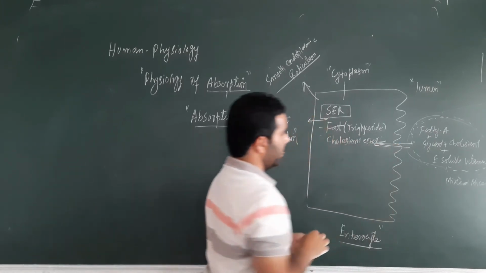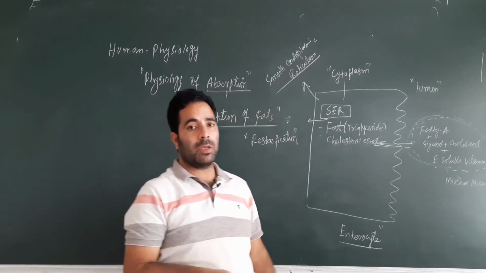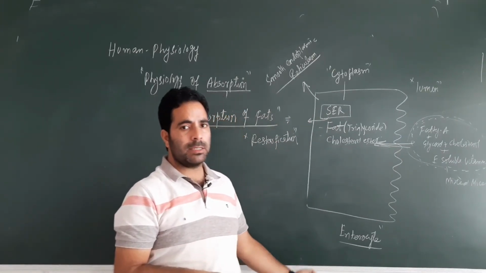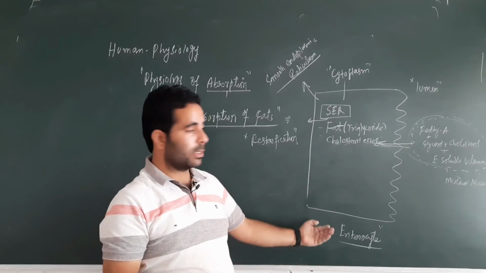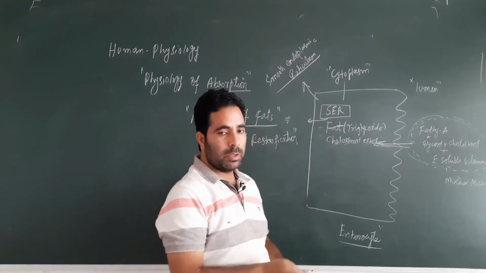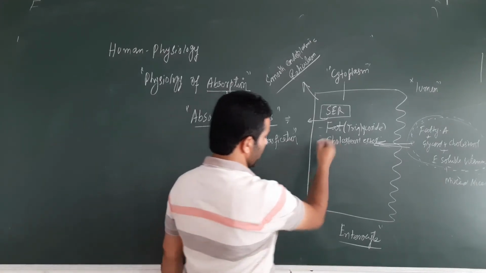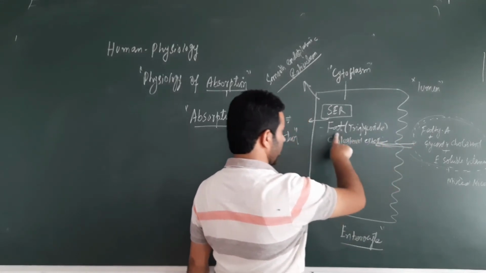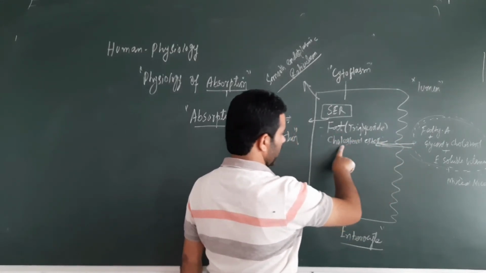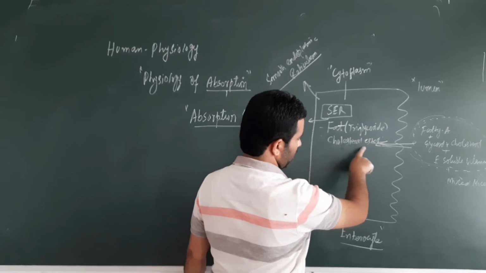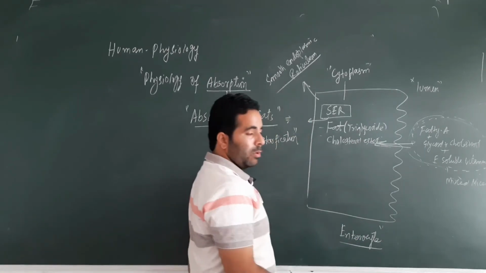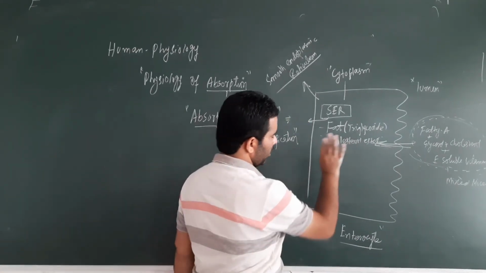So there is re-esterification of many fatty acids in the smooth endoplasmic reticulum. But there will be no change in the fat soluble vitamins, so they will remain as such.